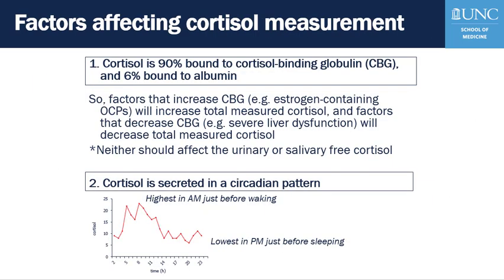And cortisol measurement is affected by a very different set of factors compared to aldosterone measurement, and two of those factors are listed here. The first is cortisol binding globulin, and cortisol is 90% bound to cortisol binding globulin, or CBG, in the bloodstream, and approximately 6% is bound to albumin.